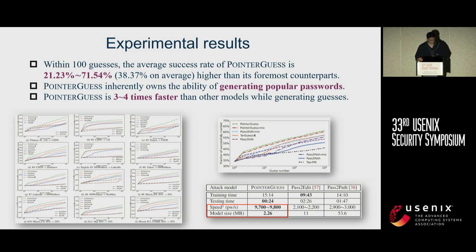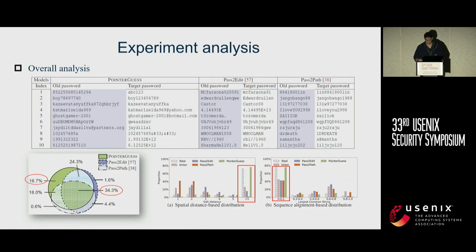And our PointerGuess is 3 to 5 times faster than the other models. While generating guesses, we can generate almost 10,000 guesses per second, and the model size of PointerGuess is just 2.26, which is much less than the other 2 models. To better investigate the target passwords cracked by these 3 models, we choose some cracked examples, as shown in the upper table, to demonstrate the differences of the 3 models' cracked passwords.